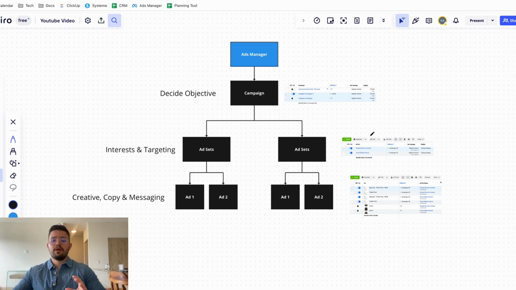Okay, so without having to go into so much of the meat and potatoes of the video, you already know that at a campaign level, you have a high-level objective. Then you have the ad sets that have different interests. What I recommend you guys do is that you always have just one campaign, and then anywhere from 2, 3, or all the way to 10 ad sets in case you need to, okay? And then you can just duplicate inside of every ad set the different ads you can run, okay?